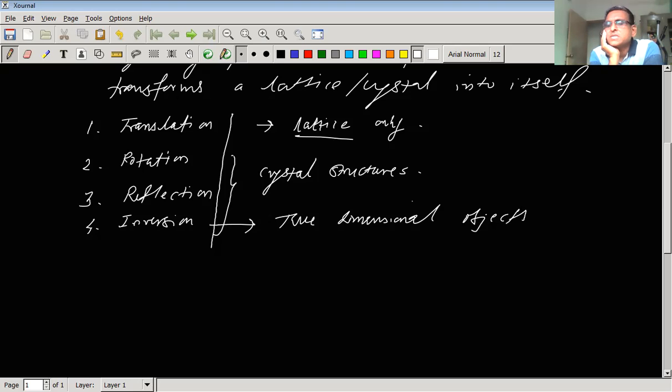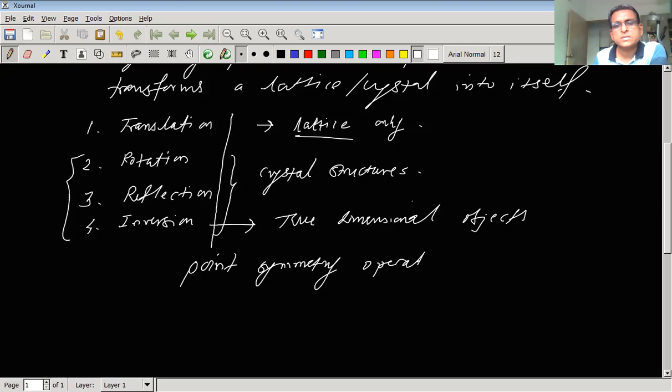The combination of these three operations is called point symmetry operations.